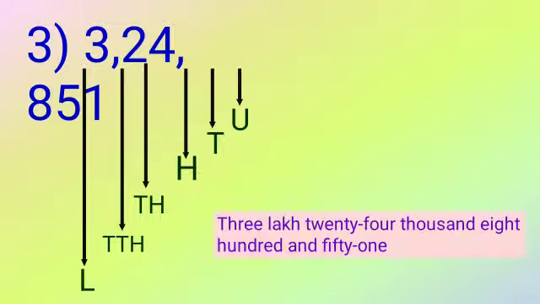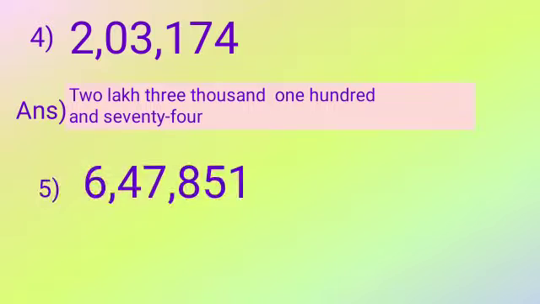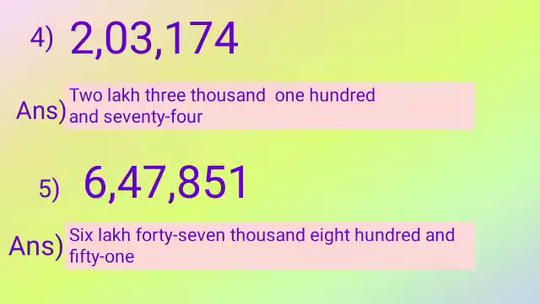If you want, you can see here how the place values are written in a short way. And here the answer is 3,24,851. Next question, and here the answer, 2,03,174. Next question, answer is 6,47,851.